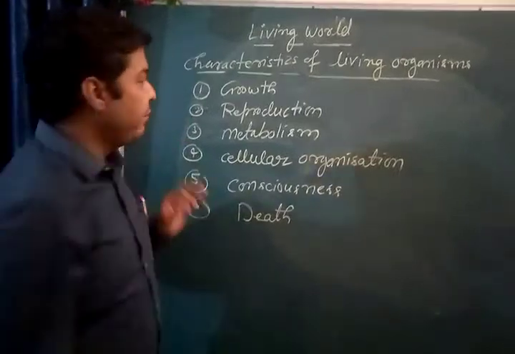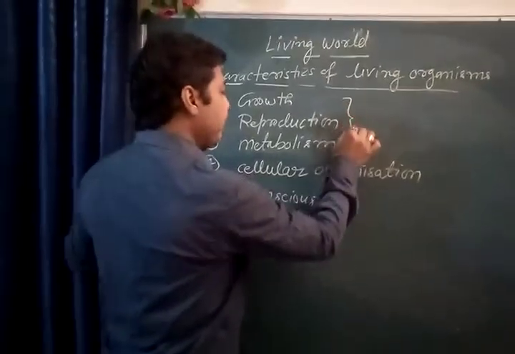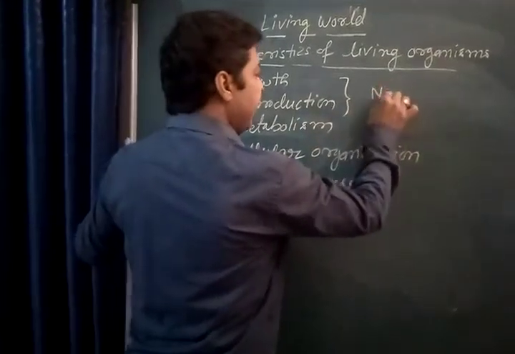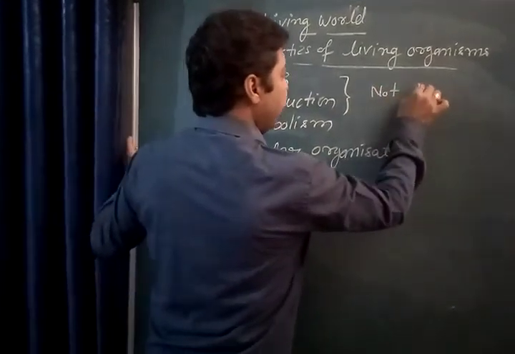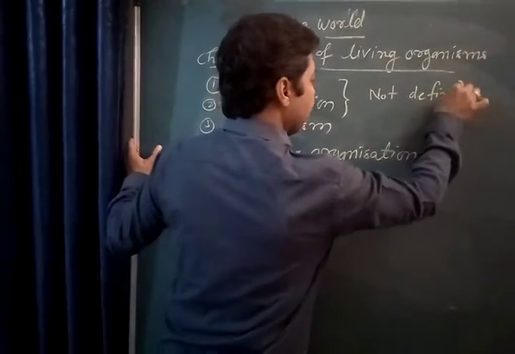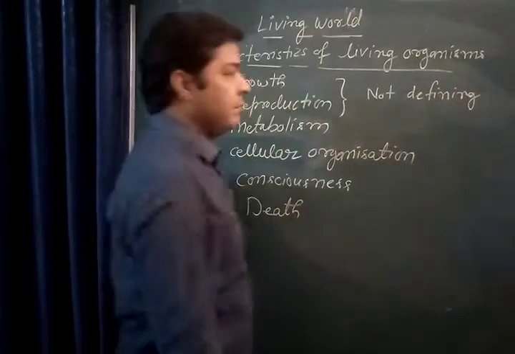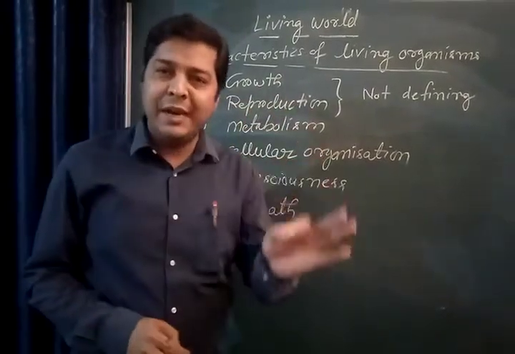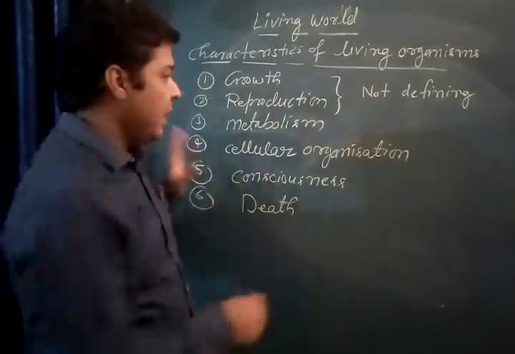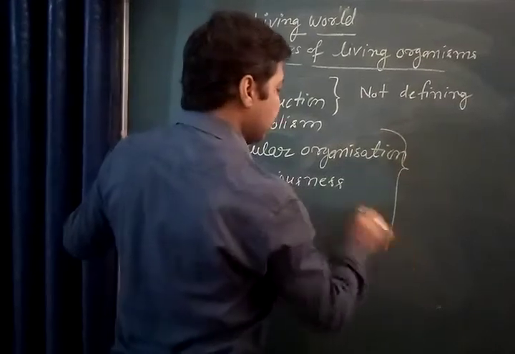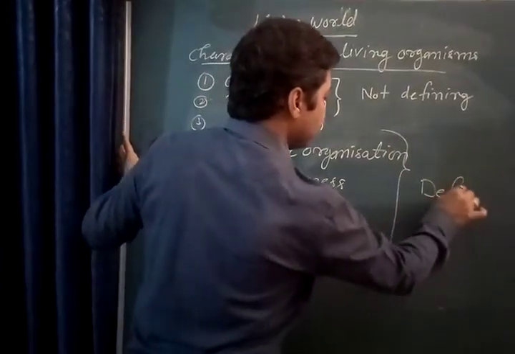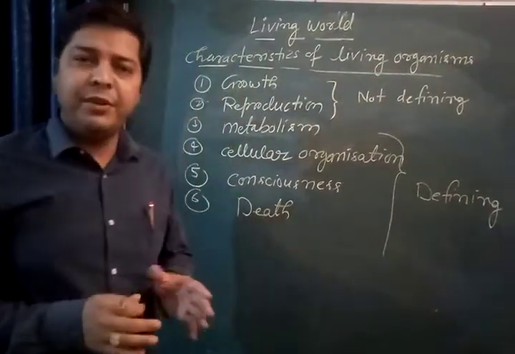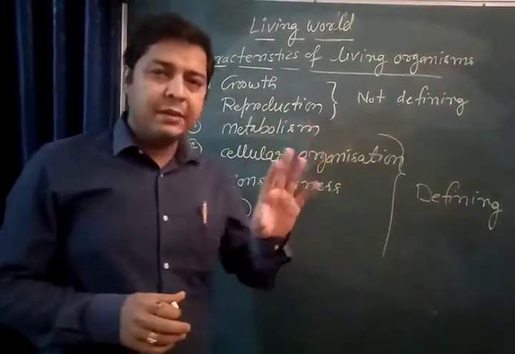Now children, what is important? Growth and reproduction are not defining properties of living organisms, and all the remaining ones are defining properties. Now be very clear what the difference is.